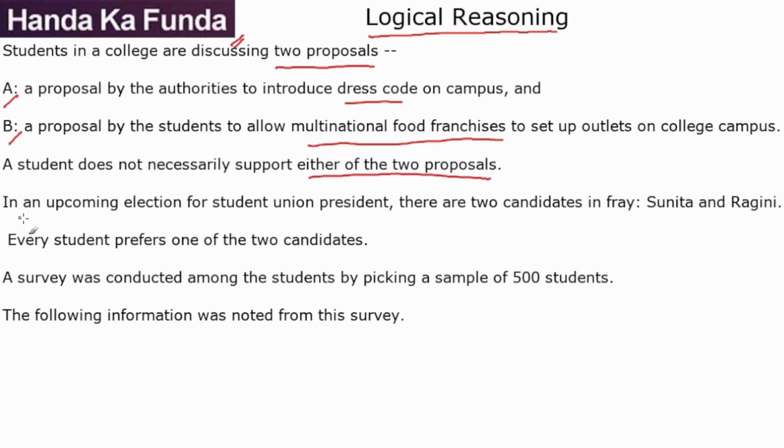Then we are given that in an upcoming election for student union president, there are two candidates, Sunita and Ragini. Every student prefers one of the two candidates, which means every student will either go for Sunita or for Ragini. It is not possible that they go for both, or for none of them, because every student has to pick one out of Sunita or Ragini. A survey was conducted among the students, picking a sample of 500 students. And then we have some more information.